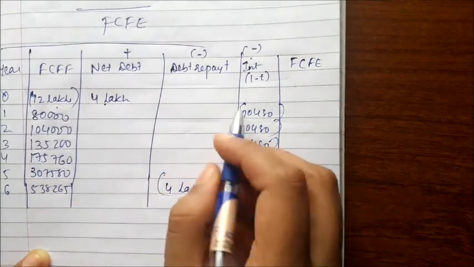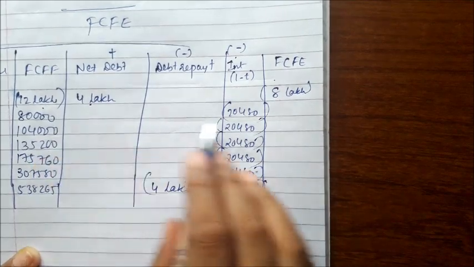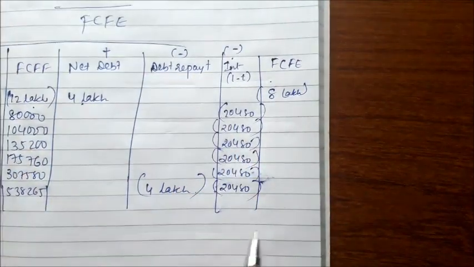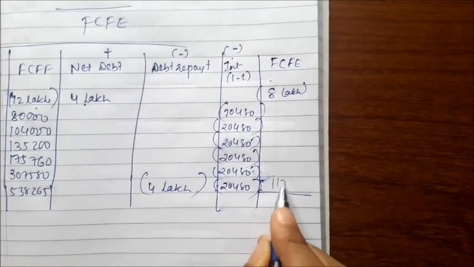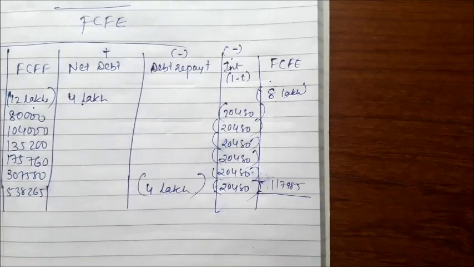Now 12 lakh, this would give 8 lakh as a minus figure. 80,000 minus this, you can solve this, and later at the end you can get all those values, 117,785. This is how it's mentioned.